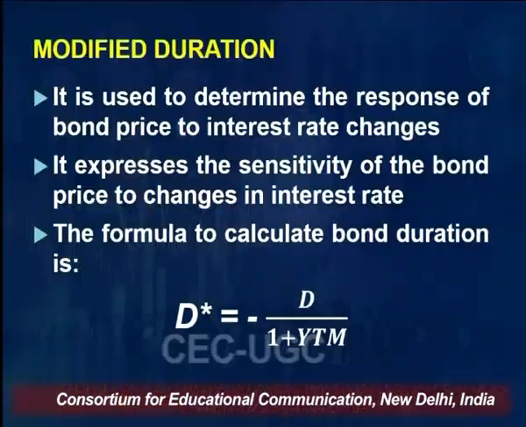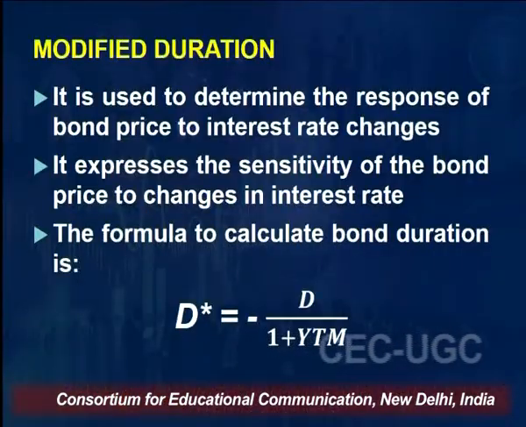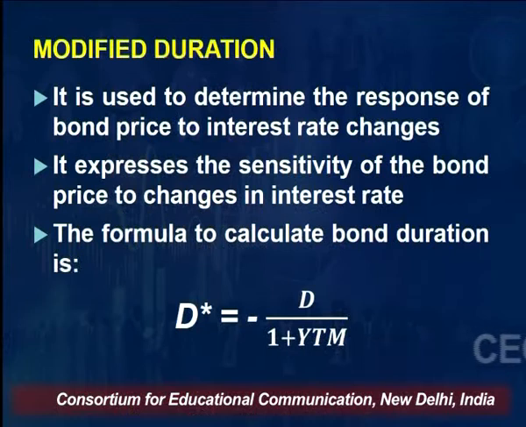After talking of duration, let me discuss modified duration. So what is modified duration? It is used to determine the response of bond prices to interest rate changes, right? So as the interest rate changes, what is the sensitivity, and to what extent do the bond prices change? This you measure through modified duration.